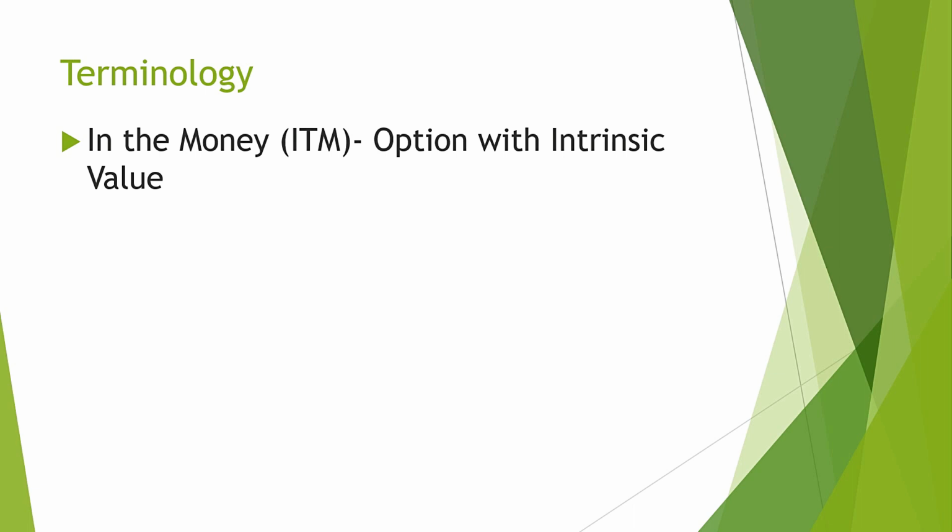Please pay attention here. Holding in the money calls gives advantage to the option buyer. How? If Reliance is trading at 2500, a person who is holding a call of 2400 strike will have the right to buy Reliance at 2400. Means he will have an advantage of 100 rupees over the current market price of Reliance share.